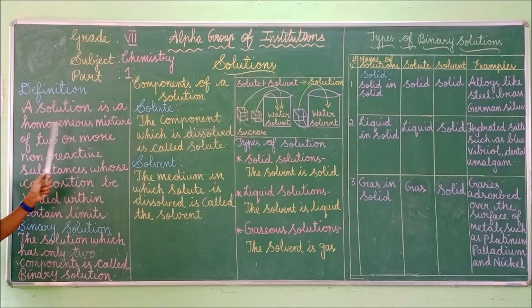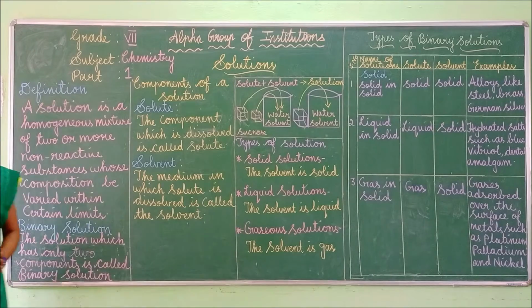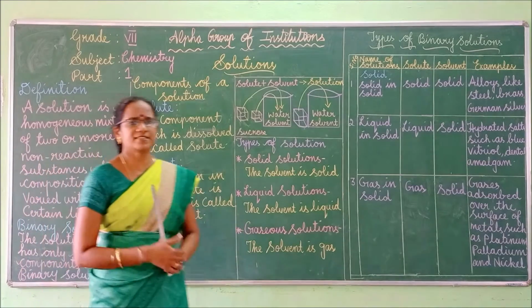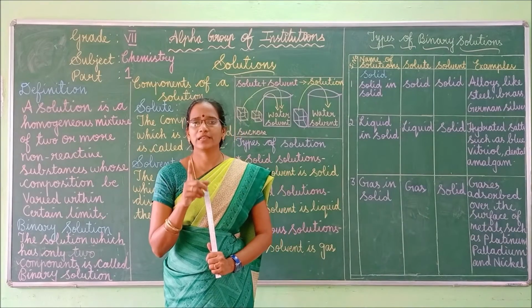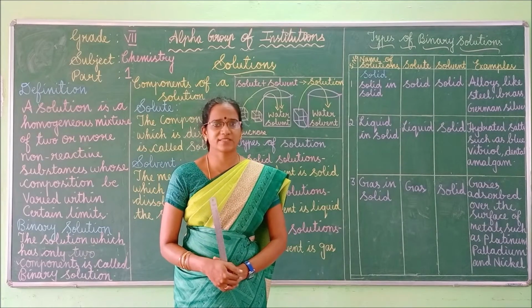What is a homogeneous mixture? Here all the components exist in the same phase. Whether it may be solid phase, liquid phase, or gaseous phase, it may be in the same phase, evenly and thoroughly mixed in proportion. That is called a homogeneous mixture, right? And a solution may exist in all the three states. What are the three states of matter? Solid, liquid, as well as gaseous state, right?